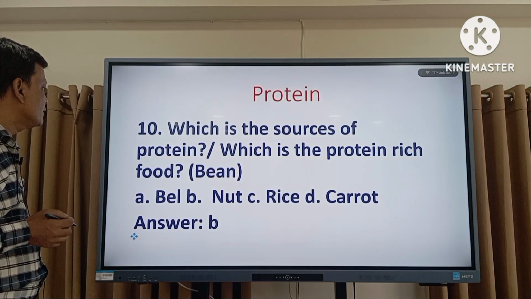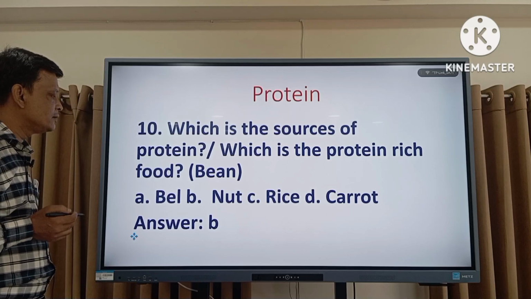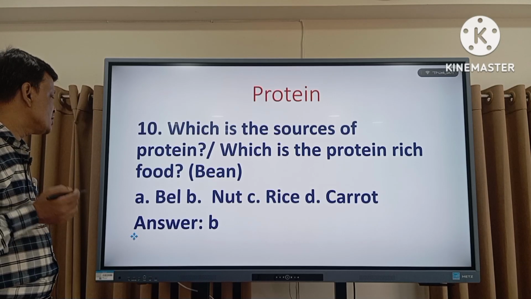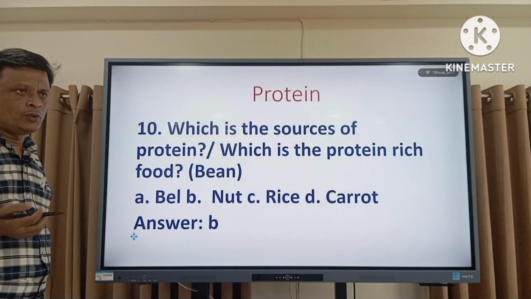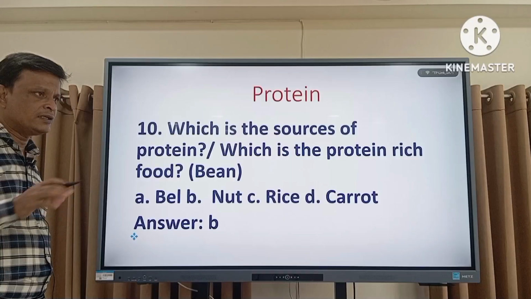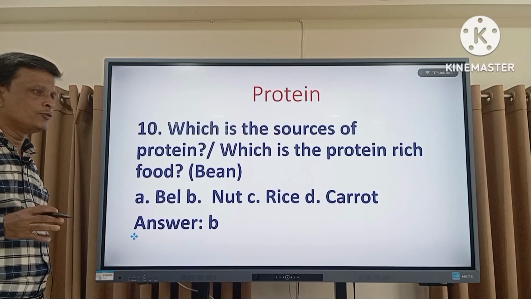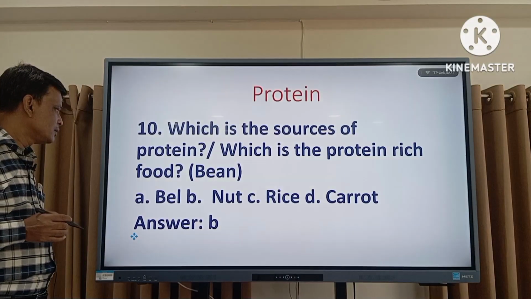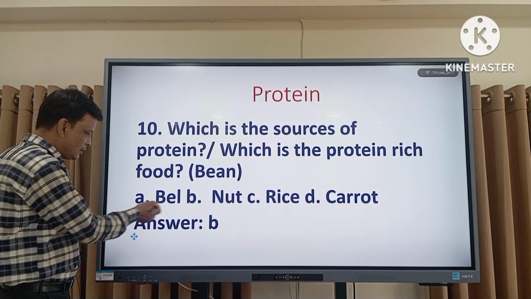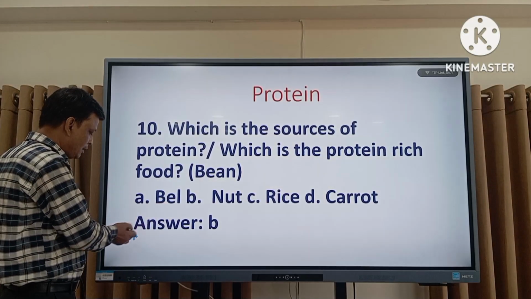Now question number 10, which is the source of protein? Which is the protein rich food? Normally we eat different types of protein food in our daily life. There are 4 options here. The first option is A, bale.